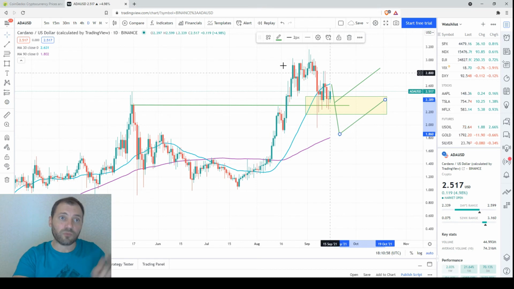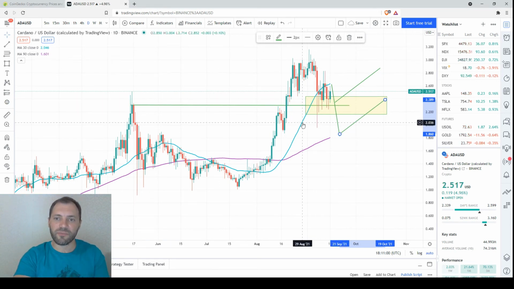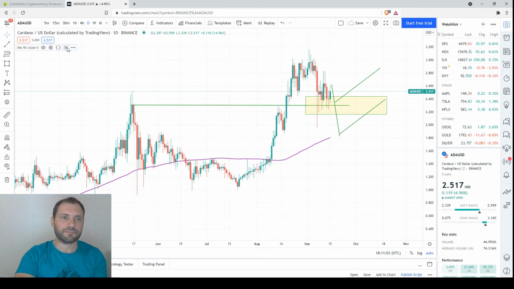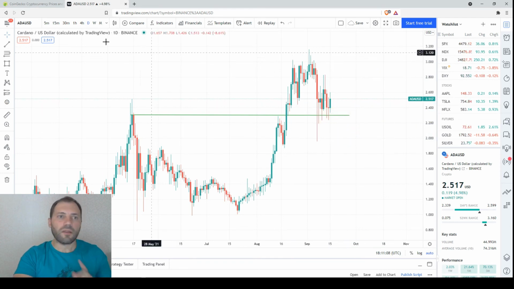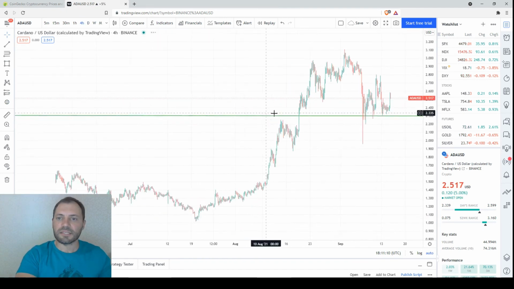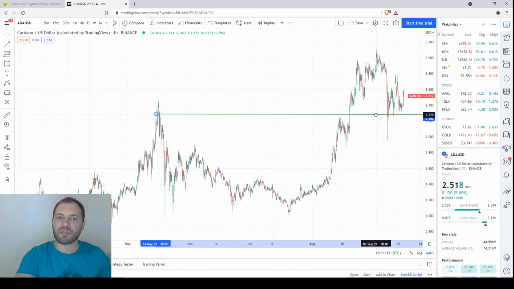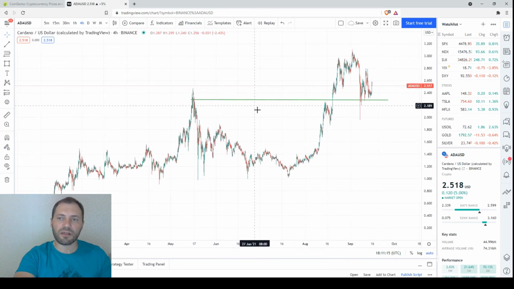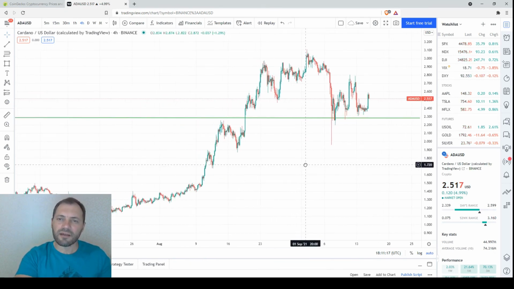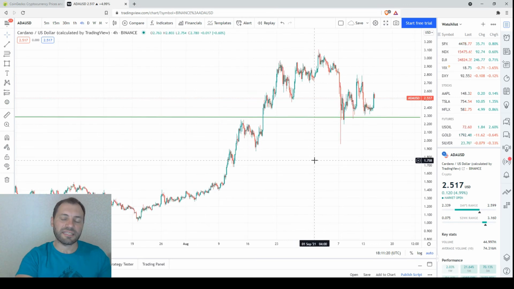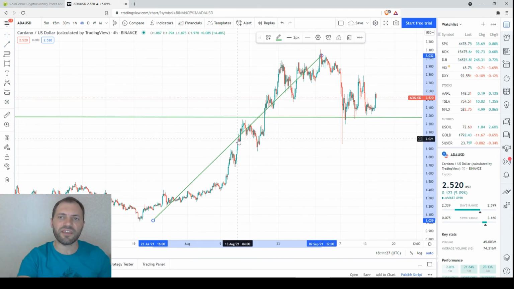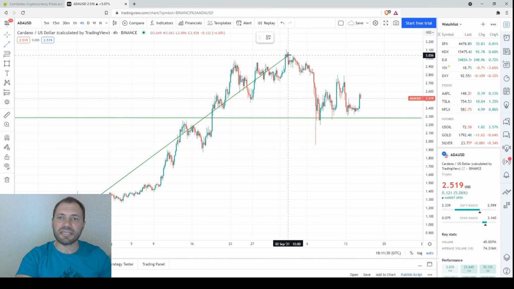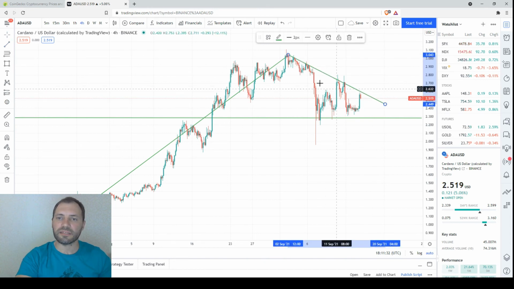So now let's move on to the 4-hour chart, but of course I will first remove all those elements. Now let's move on to the 4-hour chart. So this is the support level at the level of the previous local high. And now if we have a deeper look, let's say, or analyze in detail the price chart, here we had something like an ascending channel, or this is, let's say, the uptrend. And now the price is experiencing or undergoing some kind of correction.